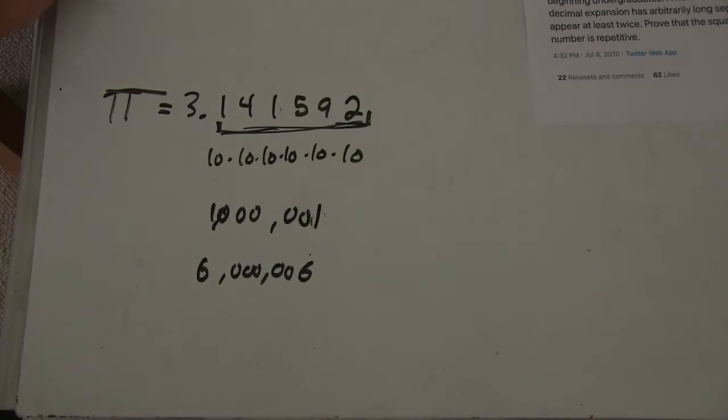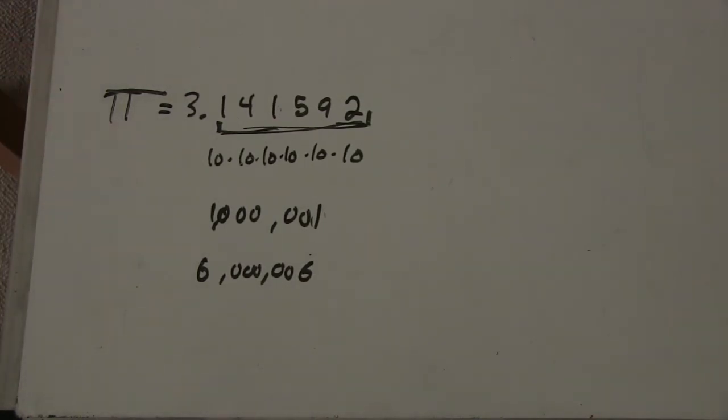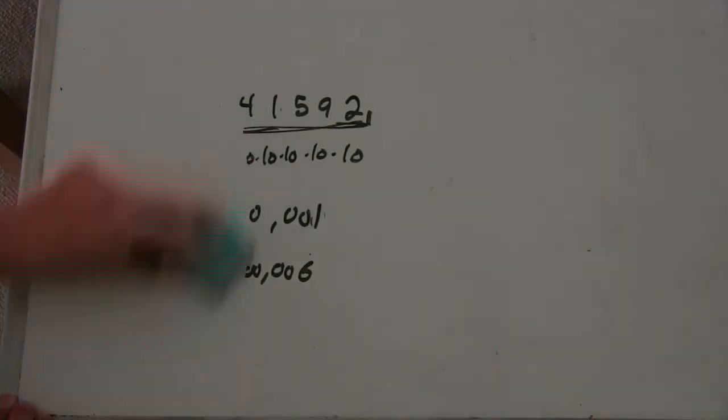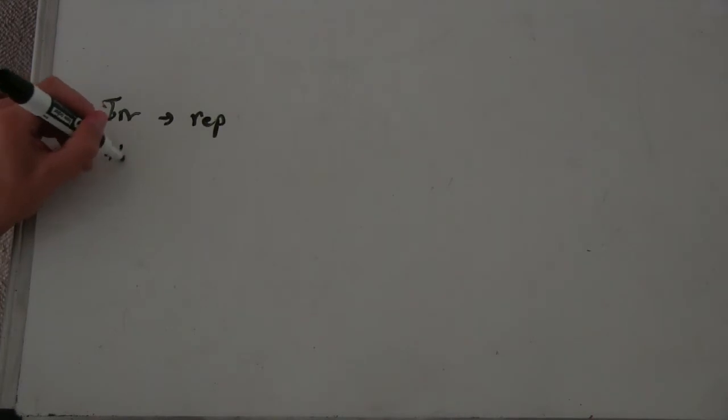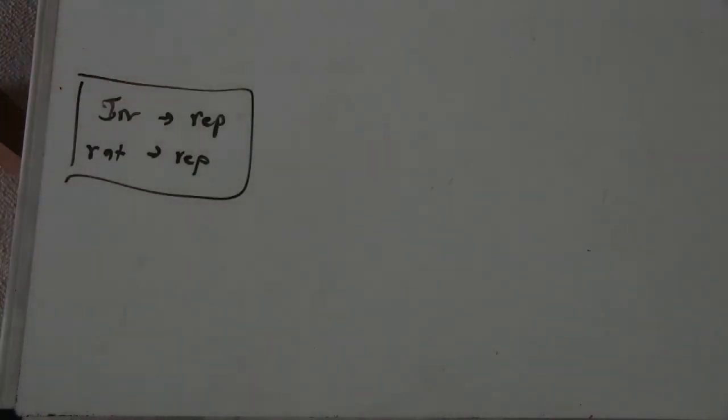Well, so proving pi is repetitive, basically this argument can be used for any irrational number. To say that we have all irrationals are repetitive. And then we can see that all rationals are repetitive because their decimal expansions either repeat, which we've already gone into, or they end and have a bunch of zeros, which means they're repetitive anyway. So we can say that all numbers are repetitive.